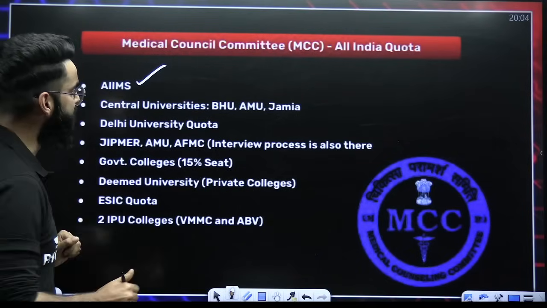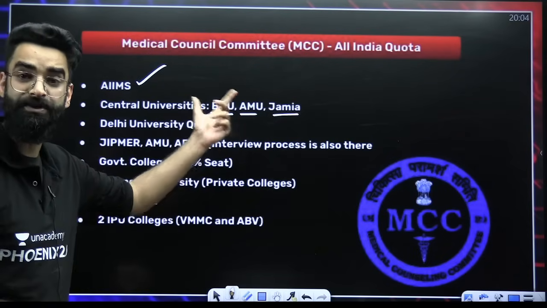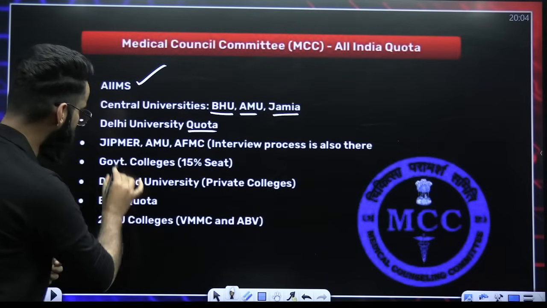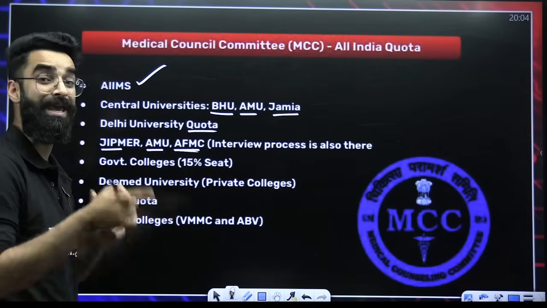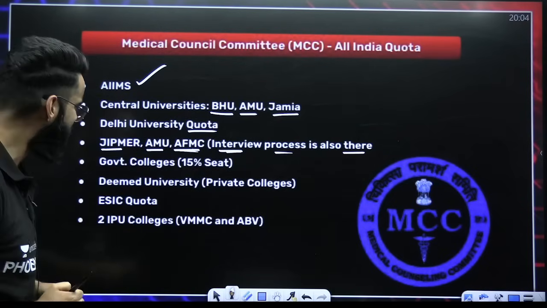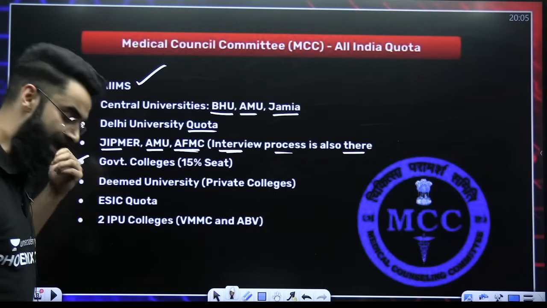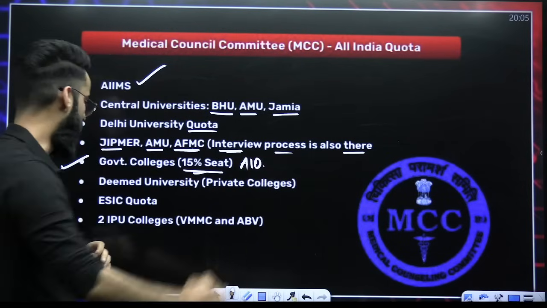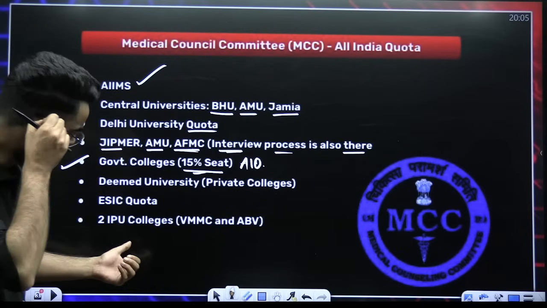Central universities like your BHU, Aligarh Muslim University, Jamia, they also take students directly from the All India Quota. Then comes your Delhi University quota. Then comes your JIPMER, AMU. AFMC again takes students through AIQ, but there is a special interview process also, which will be there at the end. That is separate. Similarly, in every government college, there will be a 50% quota reserved for AIQ. Then you have deemed universities, private colleges, ESIC quota, and two IPU colleges, right?